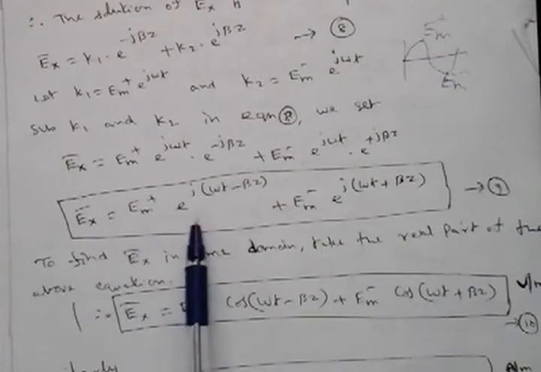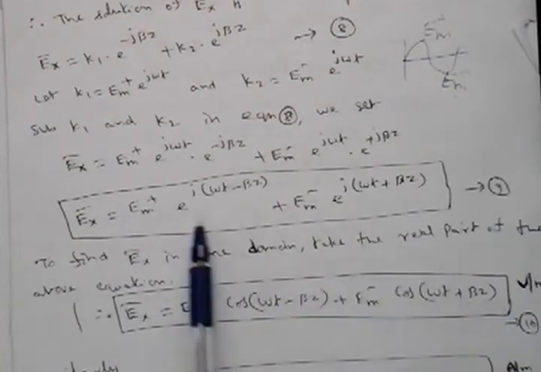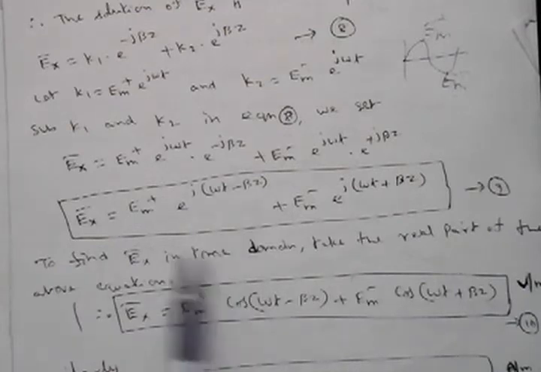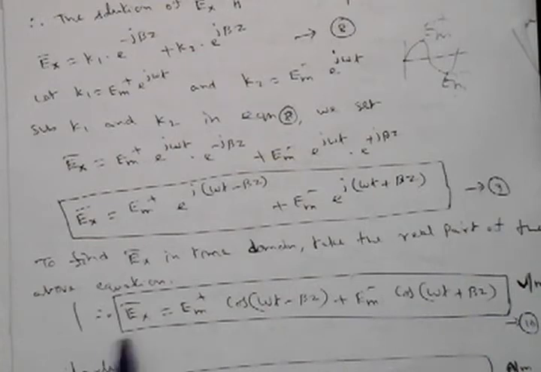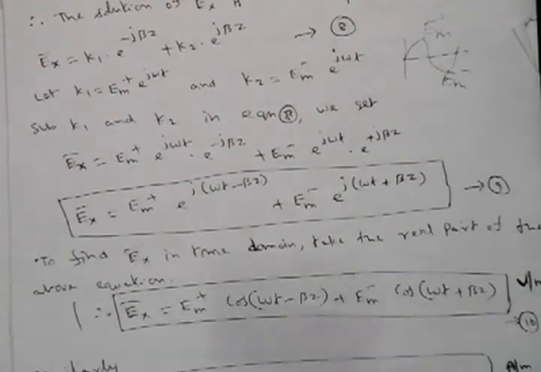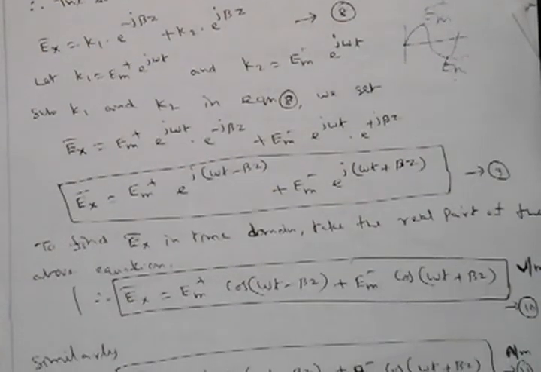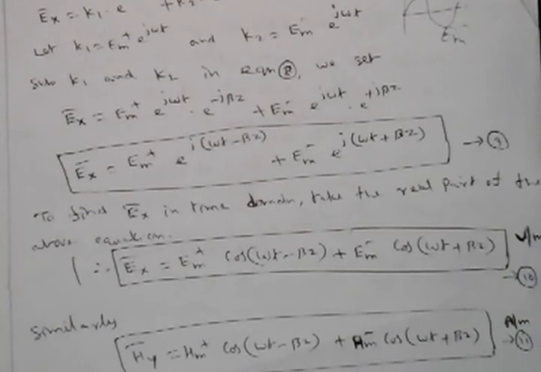So in terms of real value, the real value is in terms of cos only. So we will modify this equation into a real equation. Ex is equal to Em plus cos of omega t minus beta z plus Em minus cos of omega t plus beta z. If we take the imaginary part, that is called the imaginary part of the above equation. Similarly, we can write the magnetic field equation also.